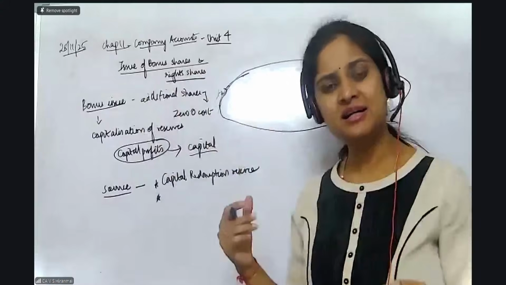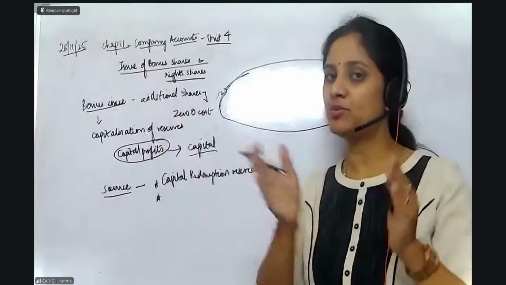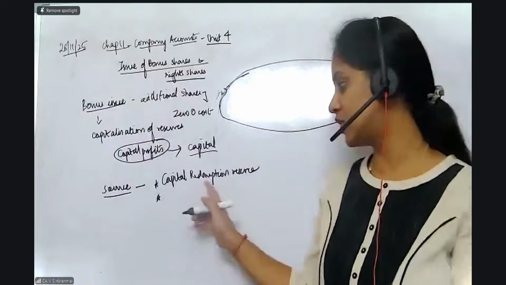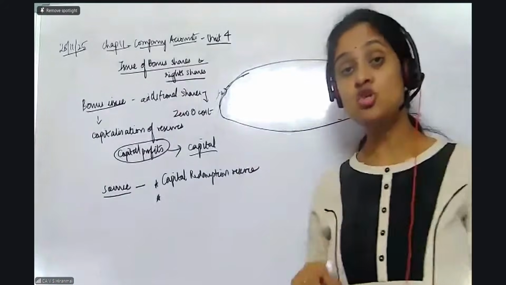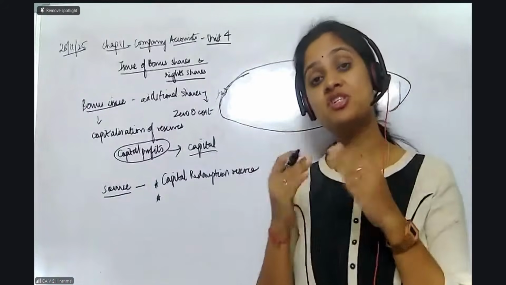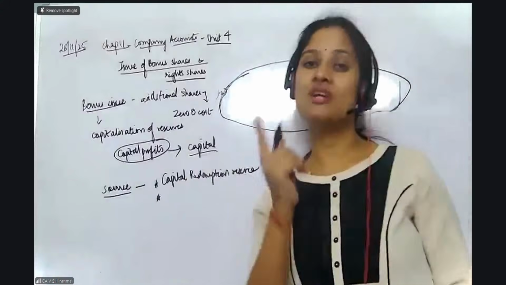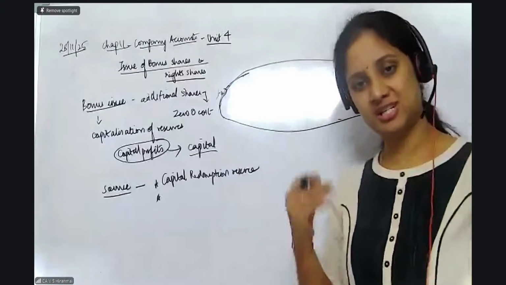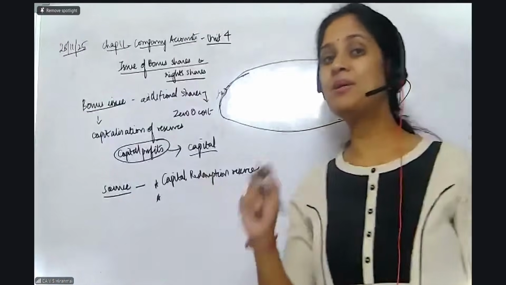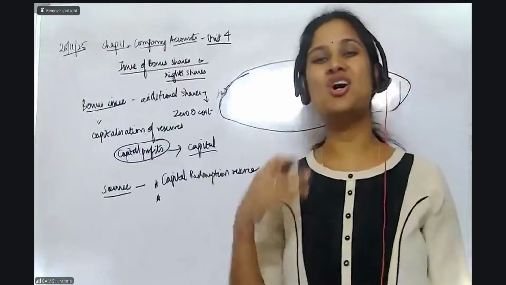Why wait till that time? The profits I will take and accumulate separately in a separate reserve called capital redemption reserve. So once the preference shares are redeemed or repaid, it has no other use, so take it and issue the bonus shares. Simple. So madam, the amount in capital redemption reserve is not enough, madam.